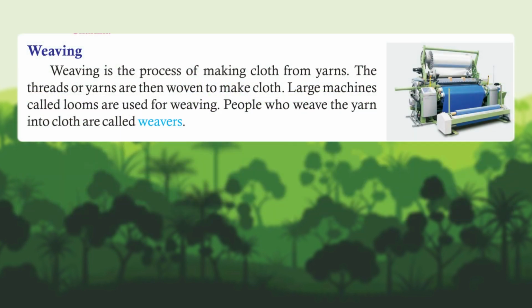Weaving. Weaving is the process of making cloth from yarns. The threads or yarns are then woven to make cloth. Large machines called looms are used for weaving. People who weave the yarn into cloth are called weavers.